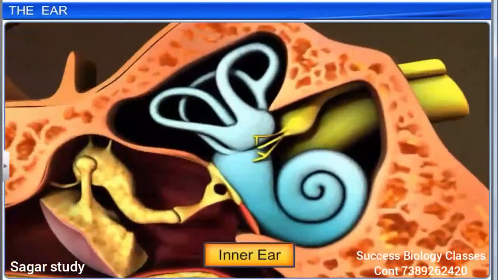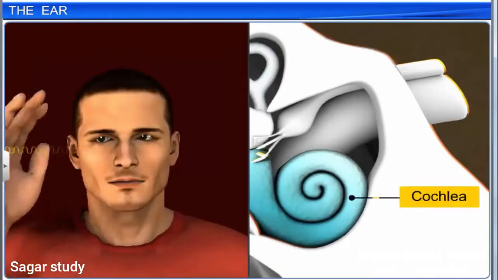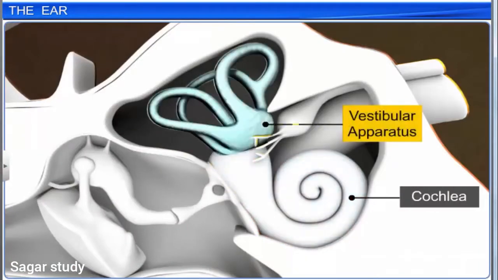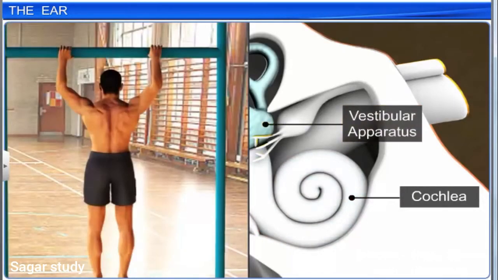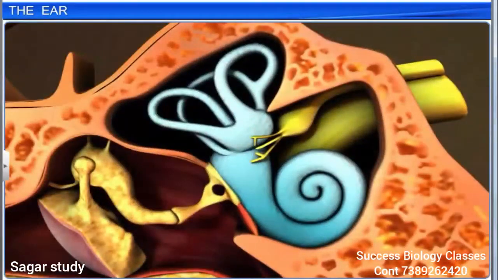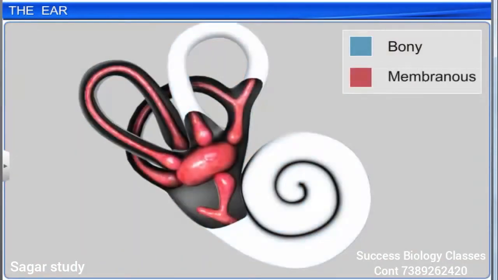The inner ear consists of a complex system of intercommunicating chambers and tubes called a labyrinth. The labyrinth consists of two functional parts: the cochlea, which is responsible for hearing, and the vestibular apparatus, which is responsible for balance. The labyrinth is of two types: bony and membranous.